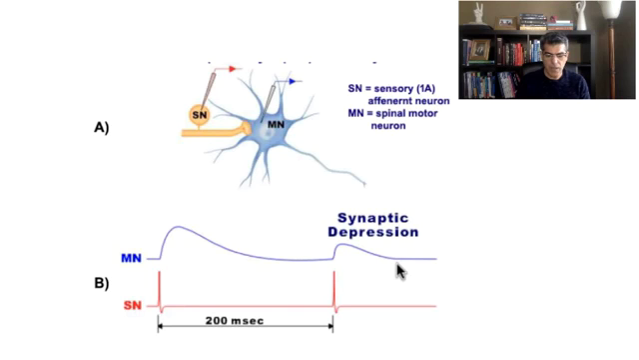Why is that? Well, because when the first time you stimulate, this neuron is going to release neurotransmitter. However, by second stimulation, there's not enough neurotransmitter to be released. As a result, it's going to create synaptic depression.